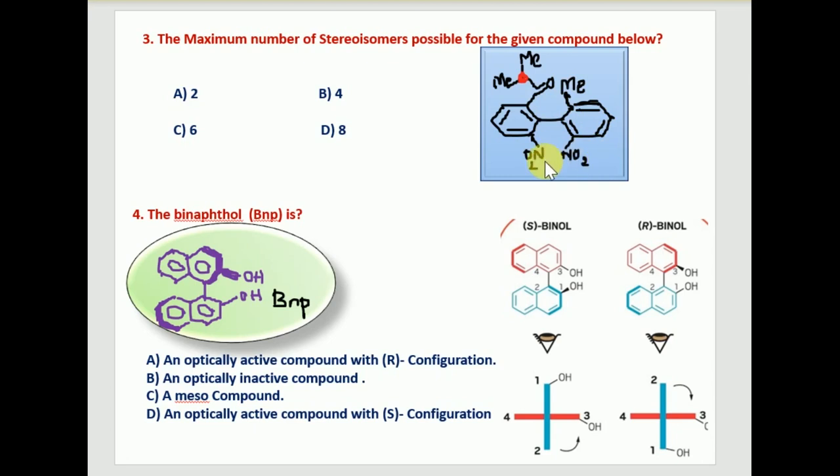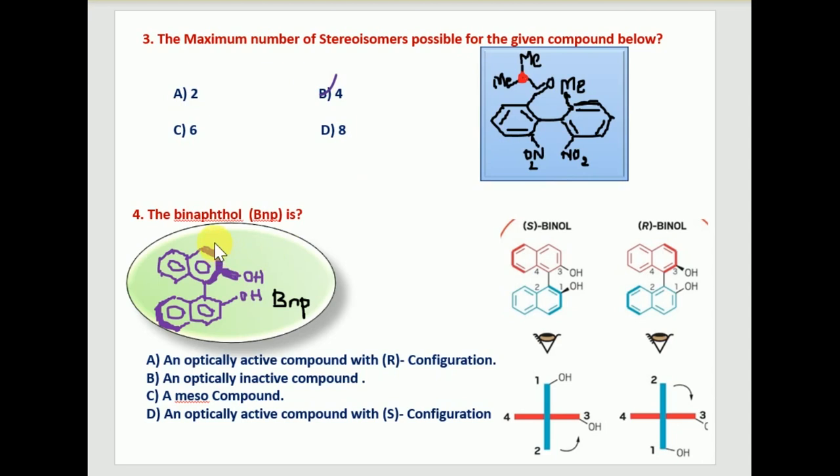How can we say that? There is one chiral carbon present here. At the same time, the compound is a biphenyl derivative and its rotation around the single bond is restricted for steric reasons. So this is also going to produce 2 more stereoisomers. That is the reason this compound has a total of 4 possible isomers.